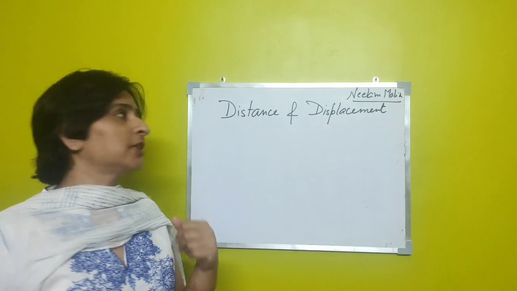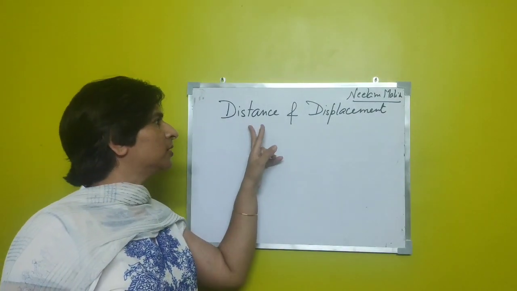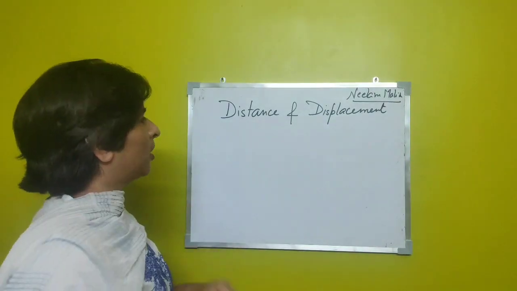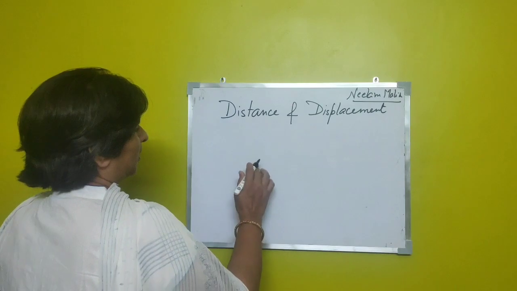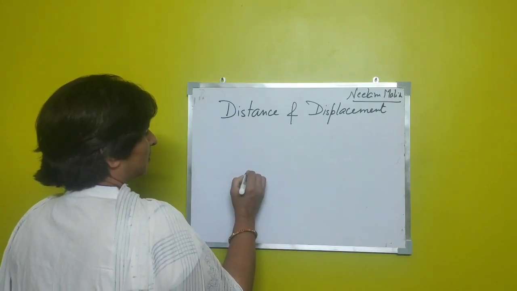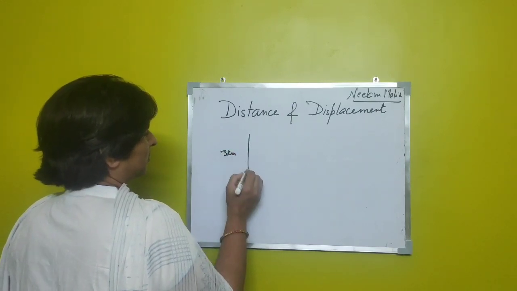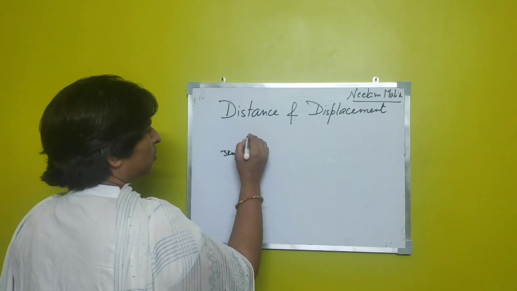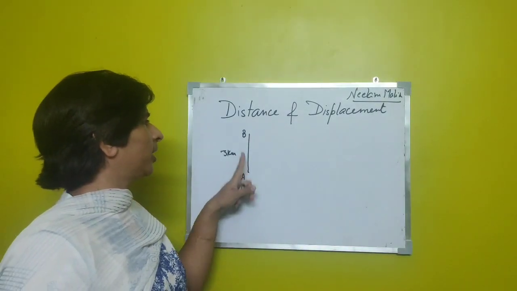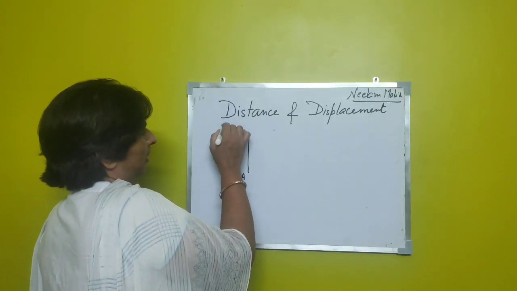So in today's class we will talk about these two terms that are used to describe the motion of an object, distance and displacement, right? Now for example, let us say there is a car which covers a distance of 3 km from point A to point B, say in the north direction.